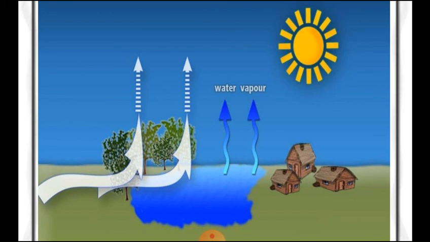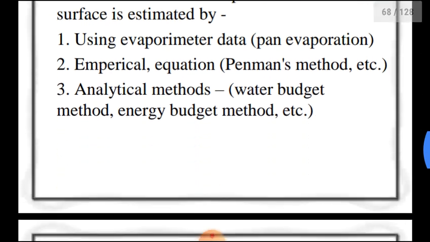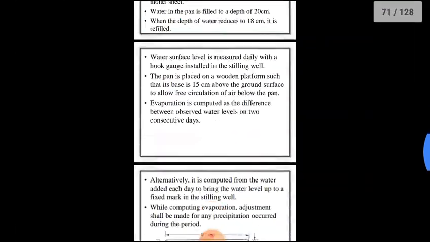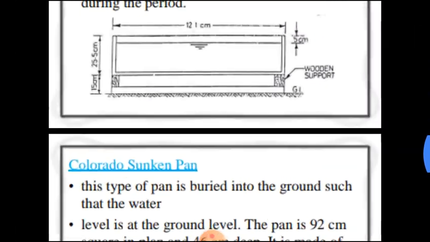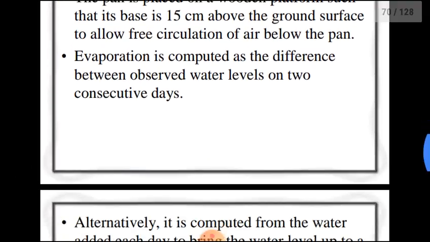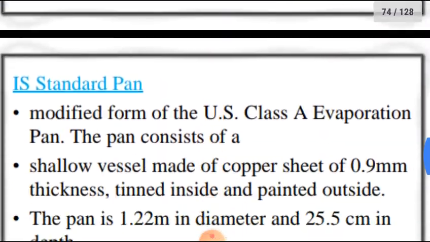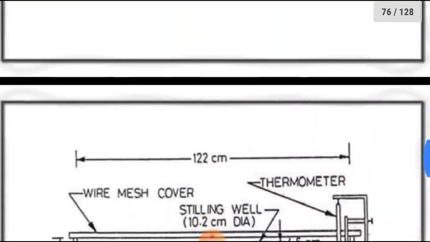Then another important process is transpiration, which we can also discuss. We discussed all the measurements, and how pan evaporation can be measured, here under evaporation.